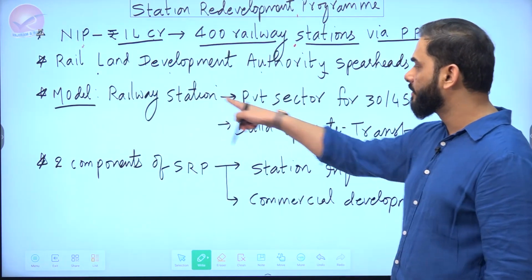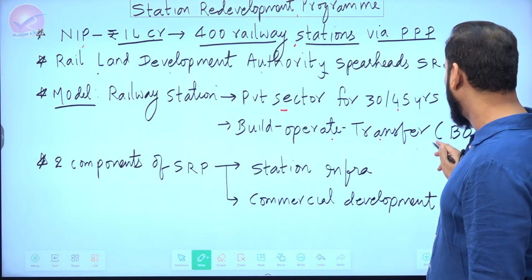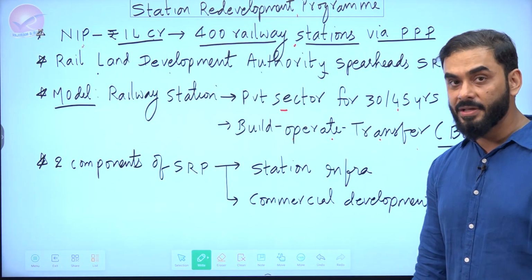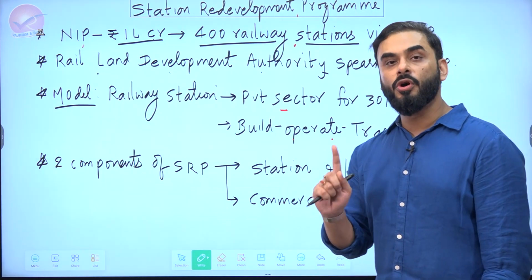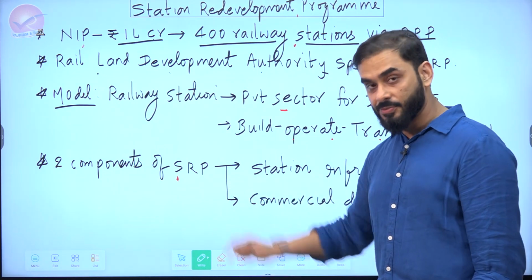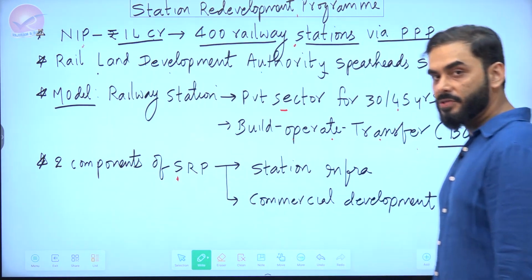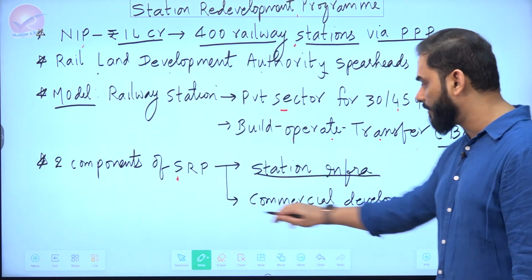So the model is that the private sector gets it for 30 to 45 years, build, operate, transfer. This is the model which is currently being used in the station redevelopment program. What are the two components of the station redevelopment program? This is very crucial because UPSC would look for this point. The two components are development of station infrastructure and commercial development.